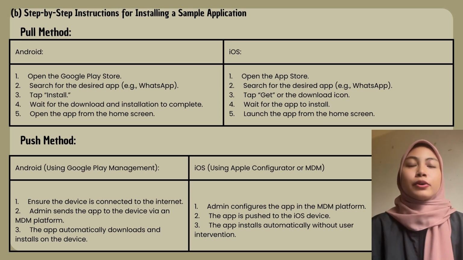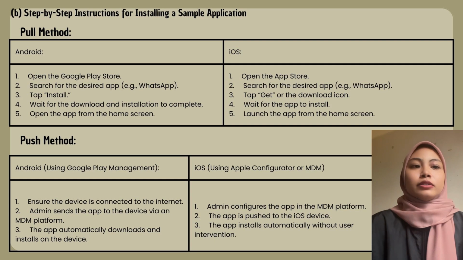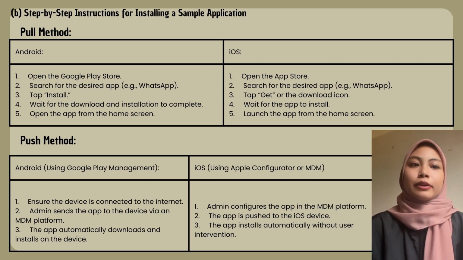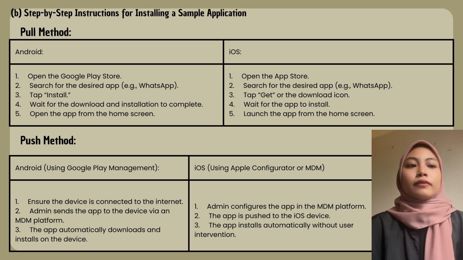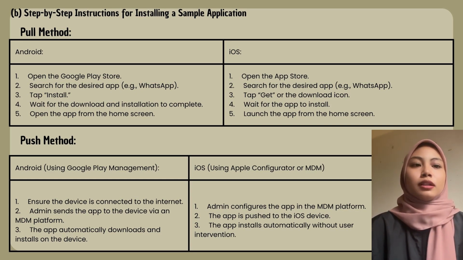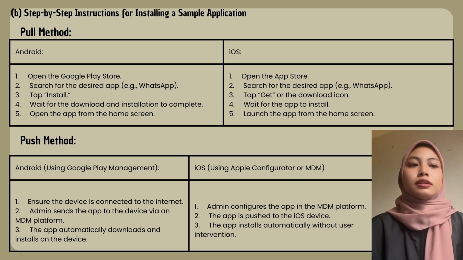For the iOS, first open the App Store. Second, search for the desired apps like WhatsApp. Third, tap get or the download icon. Fourth, wait for the apps to install. Lastly, launch the app from the home screen.